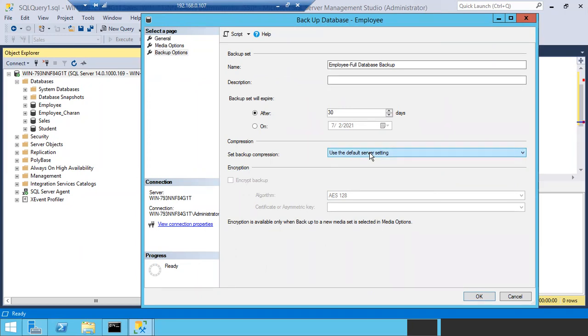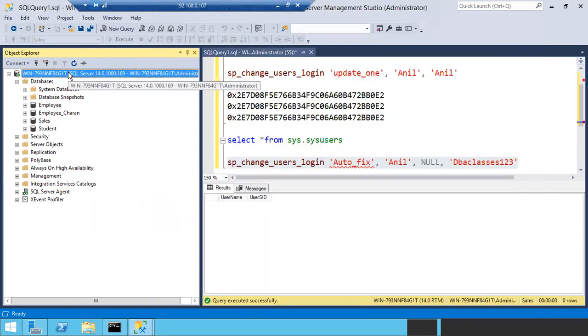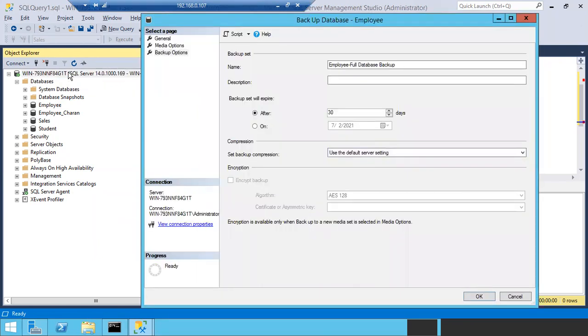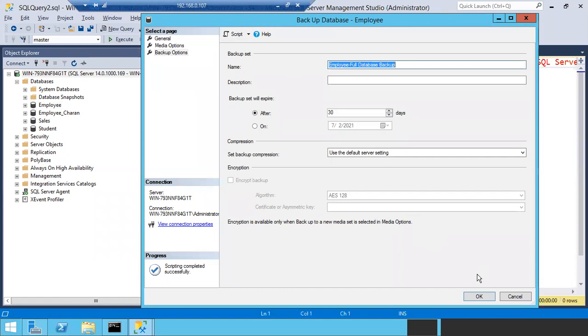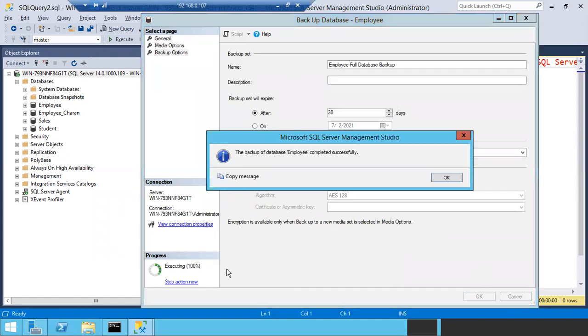Got it? Right. So no need to change the setting, but again, make sure you choose backup compression in the server level. So automatically it will take, okay, use the default server setting option. You can generate the script for this query and you can click OK. You can see the status here, how much percentage of backup is completed. As my database is very small, you can see 100% immediately once I click OK.